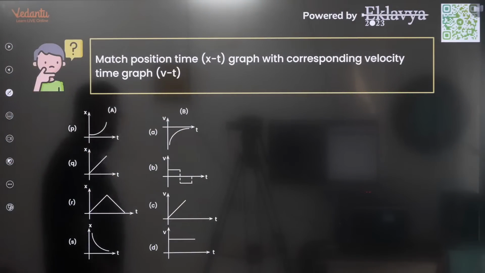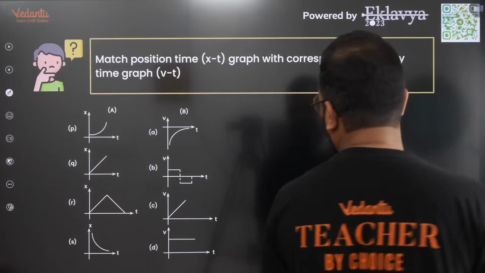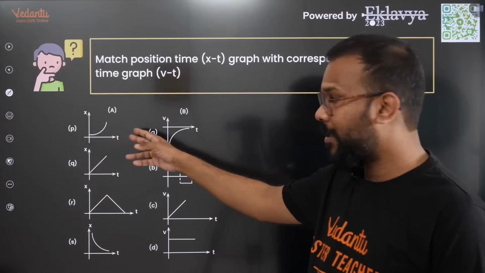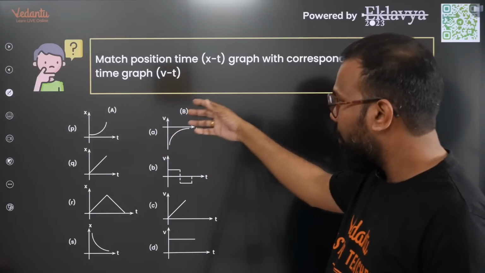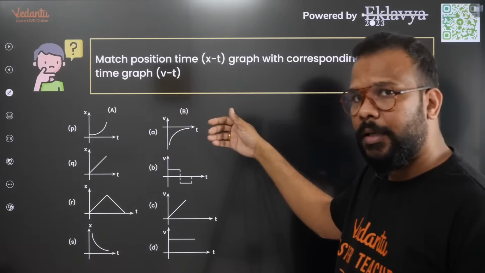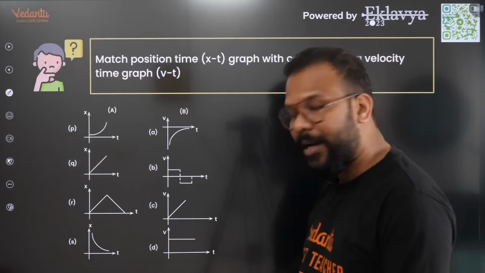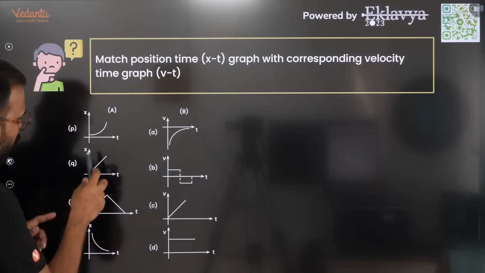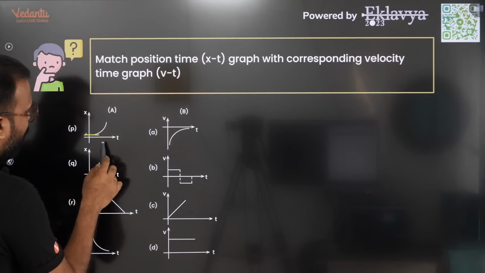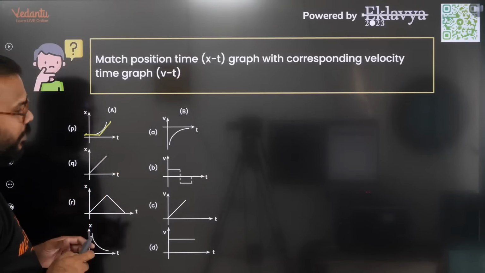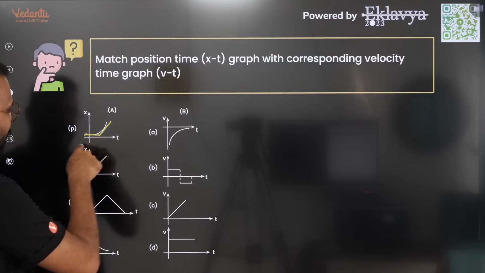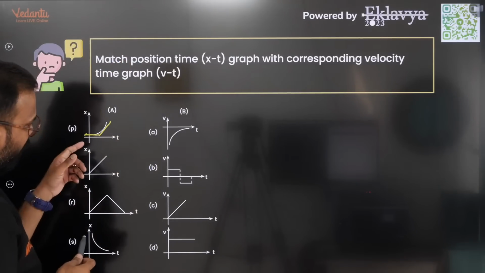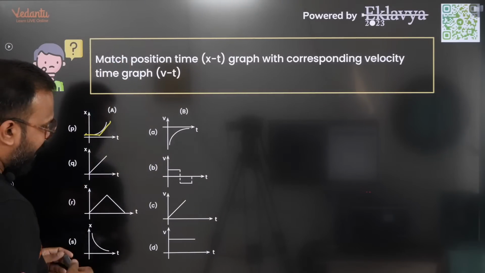This one, have a look. We have to match the column. Column A gives you displacement versus time or position versus time graph, and column B gives you the respective possible velocity time graphs. So let's start from here. You know that in a displacement versus time graph, if I draw the tangents, I'm going to get the velocity. So here the velocity is 0 and then it is becoming positive and increasing. Okay, it starts with 0 velocity and then increasing velocity.